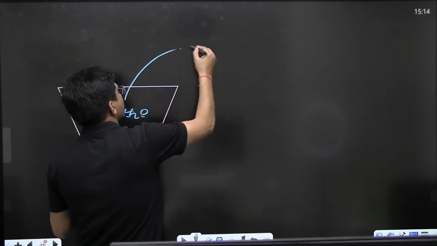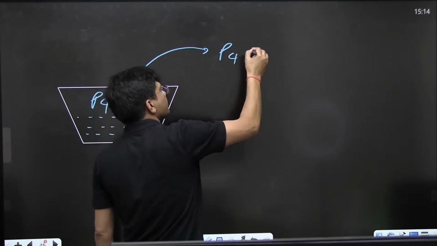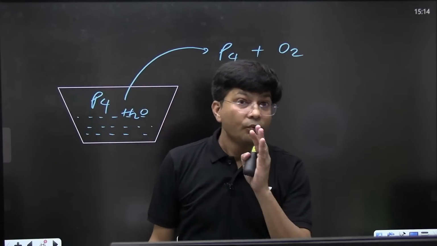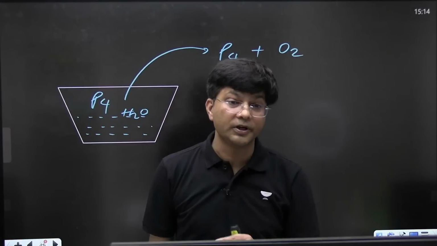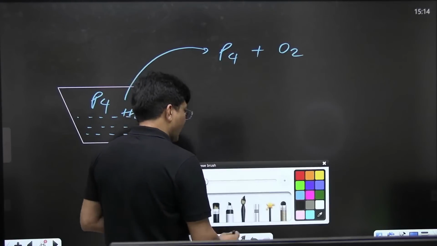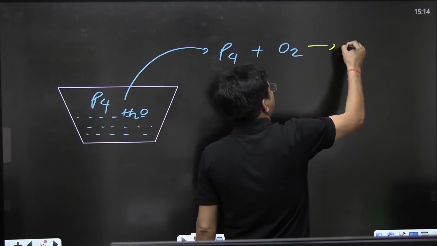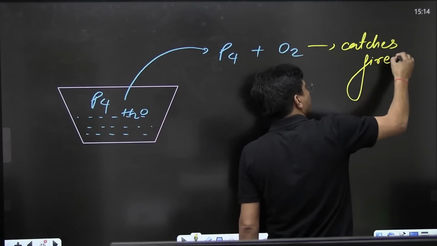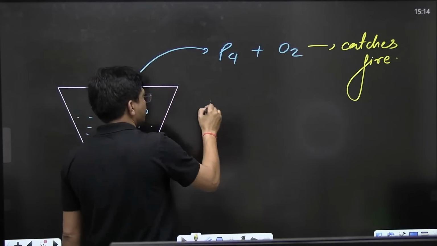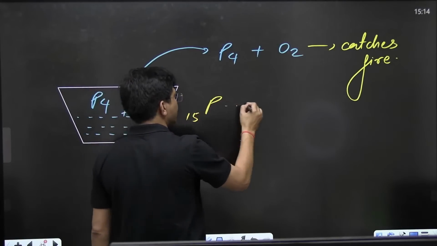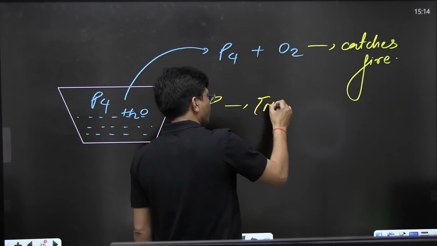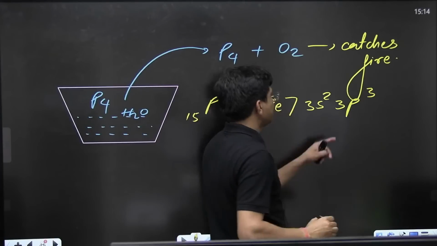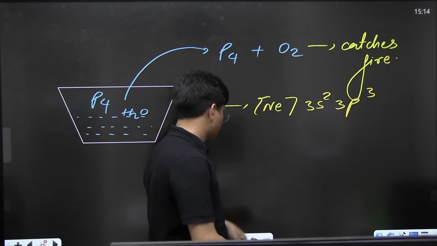But when phosphorus reacts with oxygen, two possibilities are there. It catches fire. It will form two types of oxides because phosphorus atomic number is 15. If I write neon 3s2 3p3, it can show 5 oxidation state or 3 oxidation state.